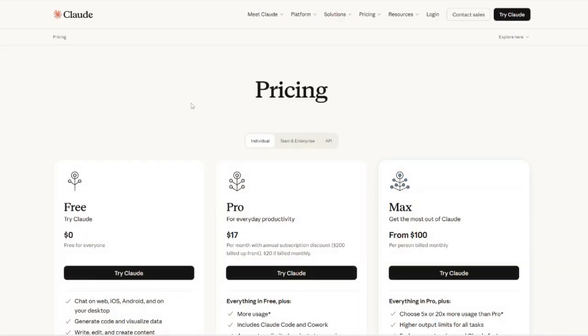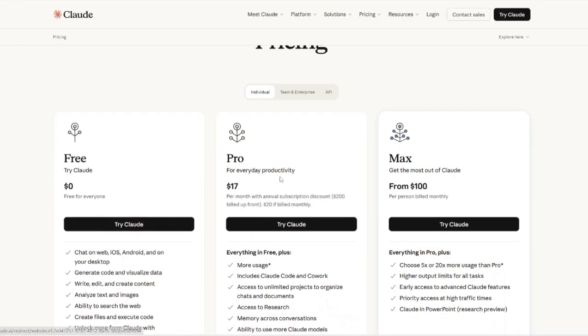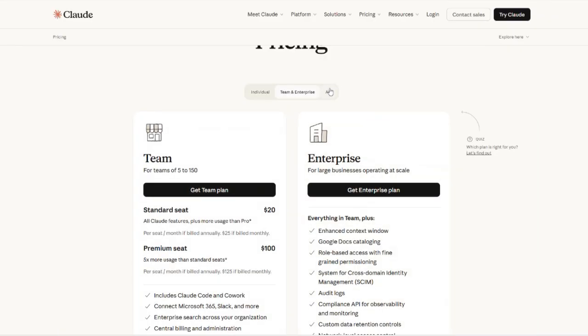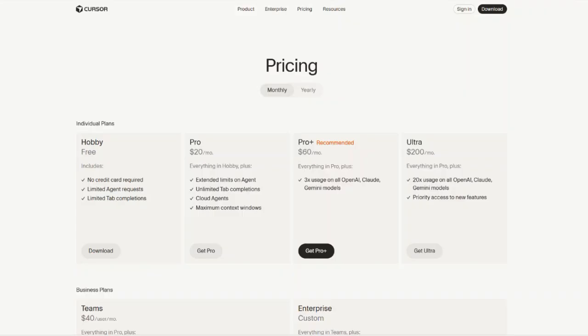So what is the pricing of all these platforms like? With Claude, there's the free version that costs you nothing but is limited. There's the Pro version at $17 per month. And there's the Max subscription at $100 per person per month. Now that's the individual plan. You can do a team plan and you can do an API plan. With Cursor, there's the Hobby plan, which is free.